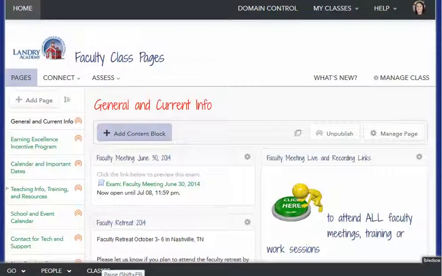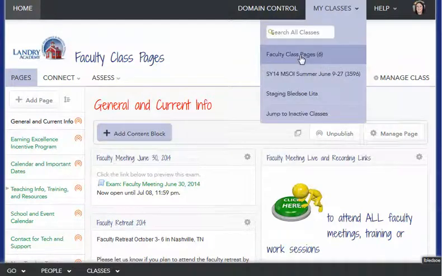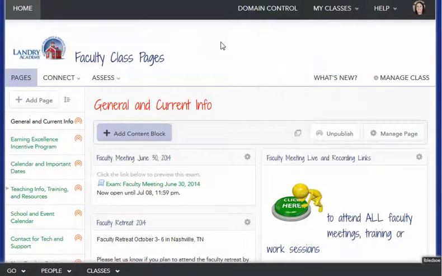In the overview video, we talked briefly about Haiku and your class pages, and one of the things that I mentioned you would find in your list of classes is the faculty class pages. Now this is the hub. This is sort of like the teacher's lounge. This is where you will find all of the information, links, and resources for getting information about Landry Academy and our processes and our policies, how we do things. It will also be a way that you can help to connect with other faculty members.